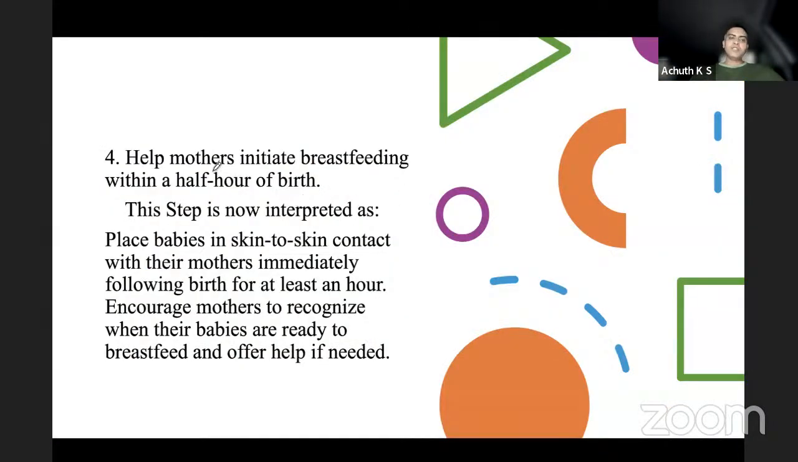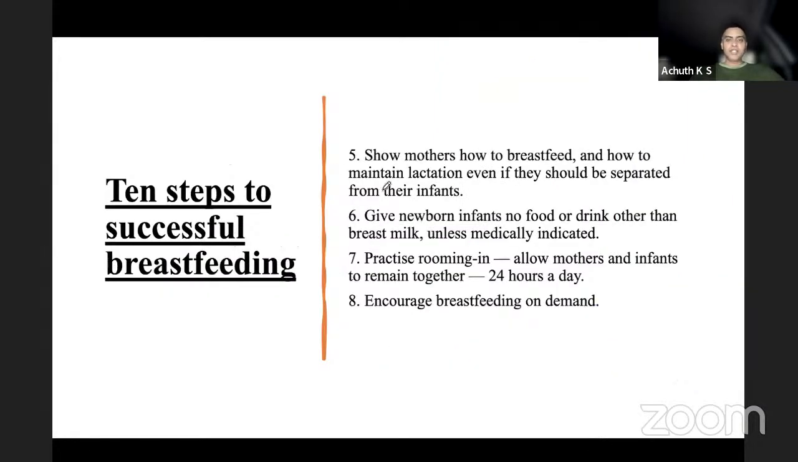After this, once it is explained, help the mothers. It is just the sequence which you are learning in this question. Help the mothers initiate breastfeeding within half an hour of birth. Try for this. And place babies in skin-to-skin contact with their mothers immediately following birth for at least 1 hour, so that mothers recognize when their babies are ready to breastfeed, and offer help if needed. The trained staff should help if required. The fifth step is to show mothers how to breastfeed and how to maintain lactation even if they are separated from their infants for any medical reasons.